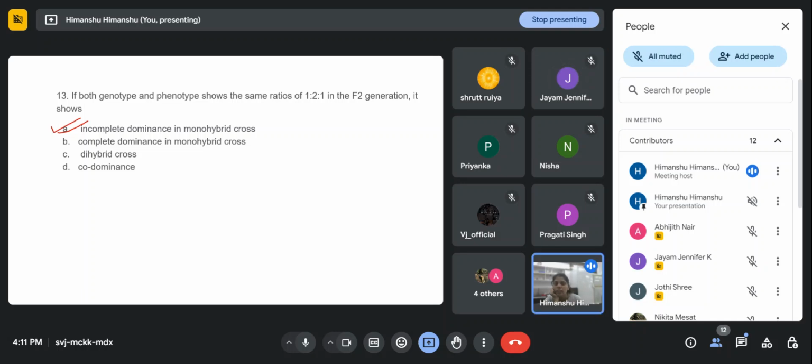What is incomplete dominance? Ma'am, the offspring produced will be the intermediate of both the parents. Right. So option A is the right answer for this question. You people are right. Incomplete dominance in monohybrid cross.